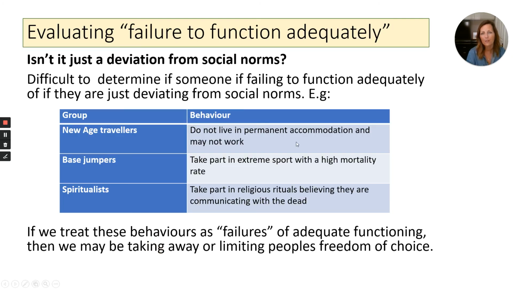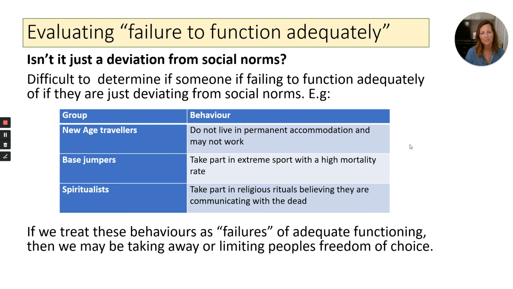Another evaluation point is: is failure to function adequately not just deviation from social norms? So, for example, New Age travellers, they don't live in permanent accommodation, may not work. Does that fit in with our failure to function adequately? Well, maybe it does, but surely they're just not behaving in a societal norm way. And does that then mean that they're failing to function adequately? No, maybe they've just chosen a different lifestyle for themselves.